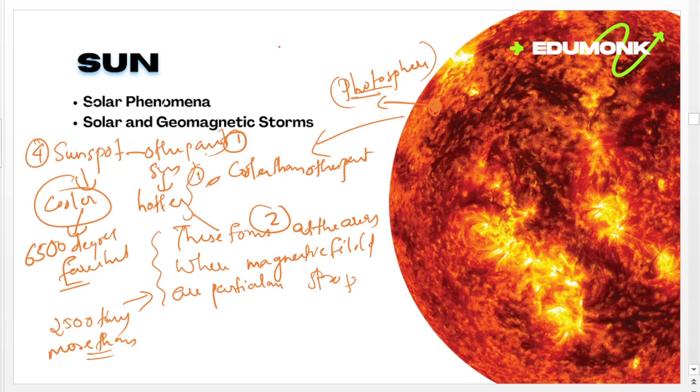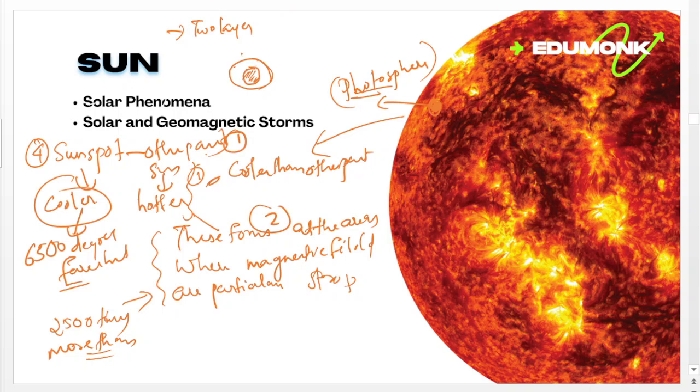Sunspots are seen in two layers, one inside layer and one outside layer. The inside layer is mostly darker, and the outside layer is lighter.